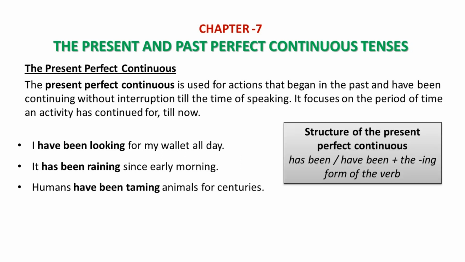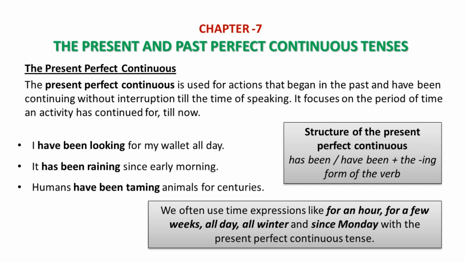Here is the structure of the present perfect continuous tense. Has been or have been plus the ing form of the verb. So here, look in the first example, I have been looking for my wallet all day. You have used have been plus ing form of look, that is looking.